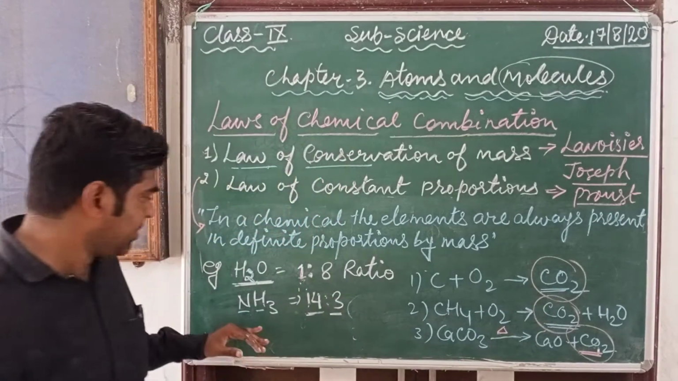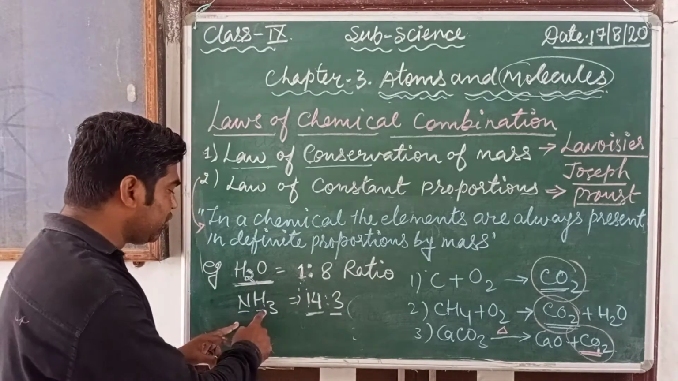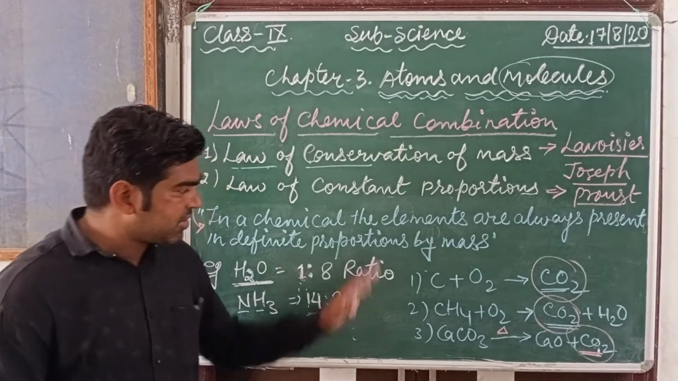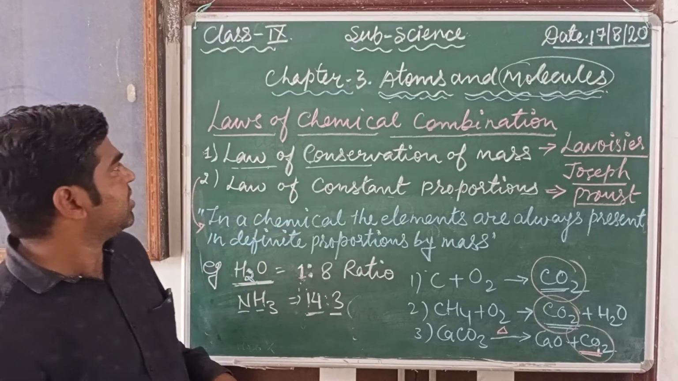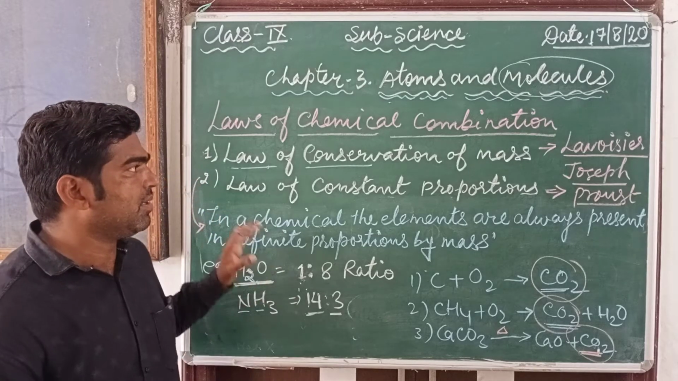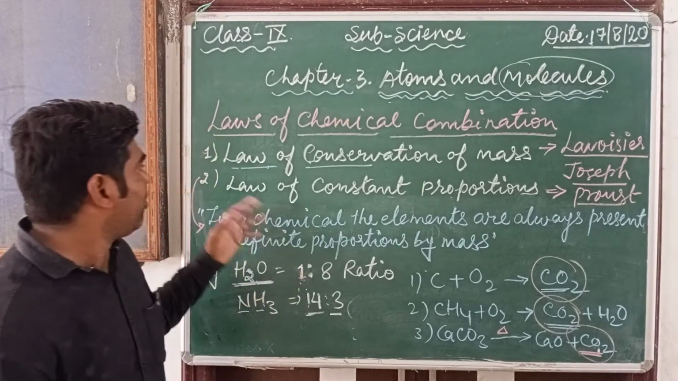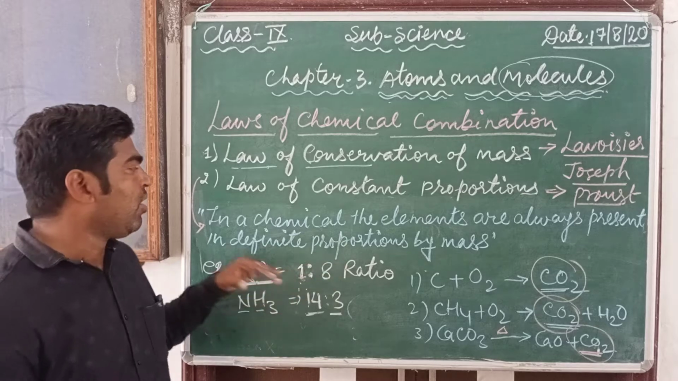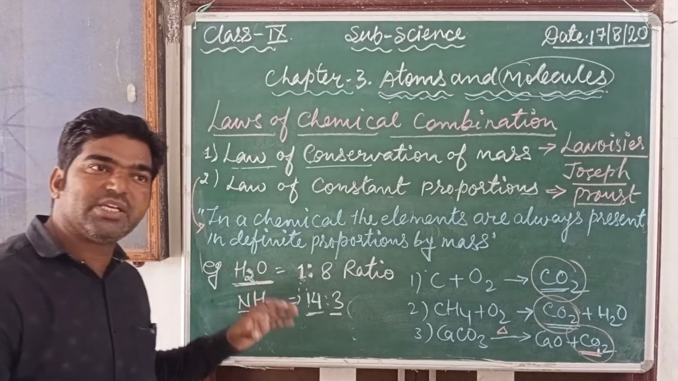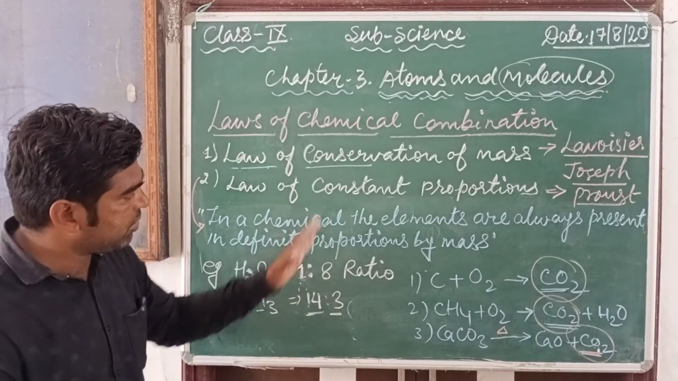Okay, so here also, for the formation of ammonia we can apply any other method, but the ratio of nitrogen and hydrogen should always be 14:3. So this is all about the laws of chemical combination, under which we discussed two laws. The law of conservation of mass means mass can neither be created nor destroyed, or you can say matter can neither be created nor destroyed. Second, the law of constant proportion means in any chemical compound the elements are always present in a fixed or definite proportion by mass. Okay, I hope you understood all these things.